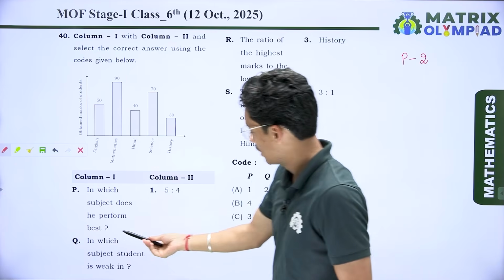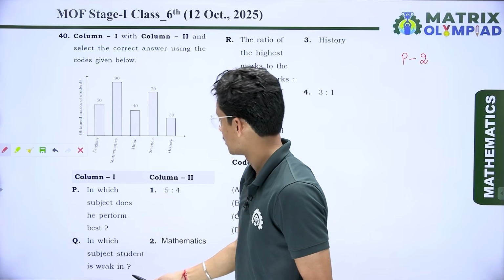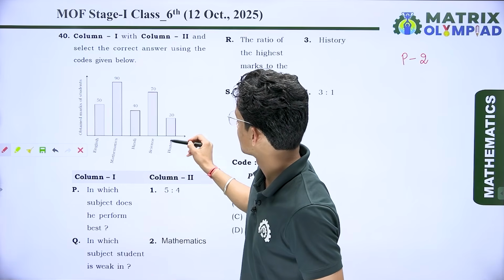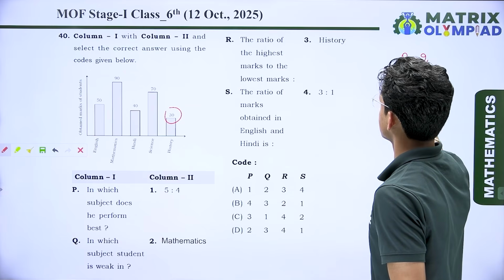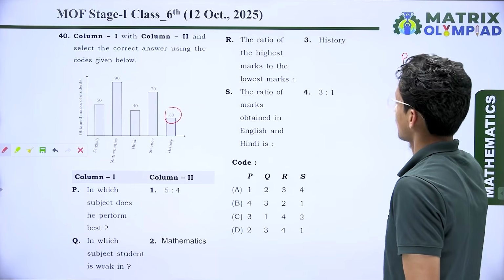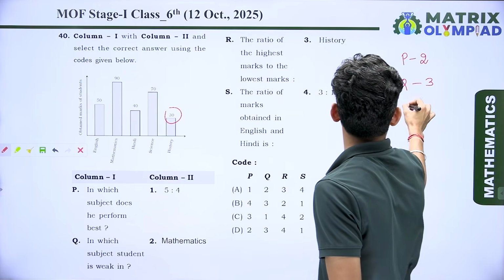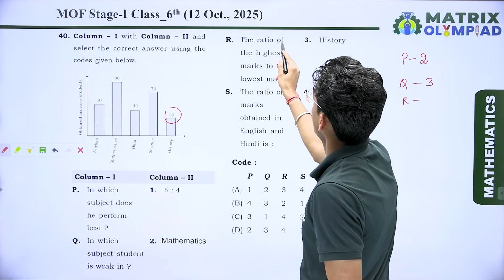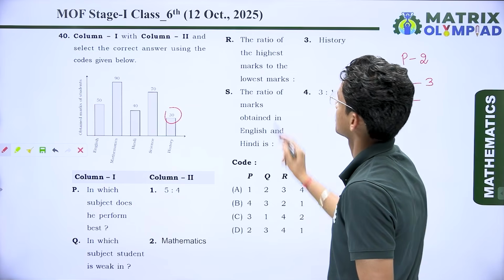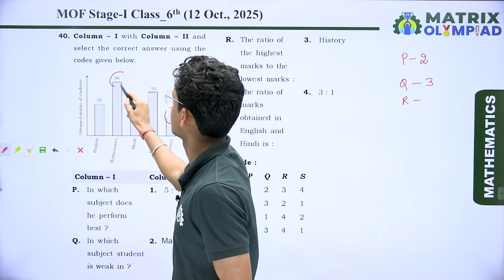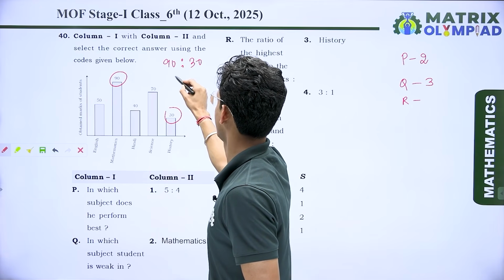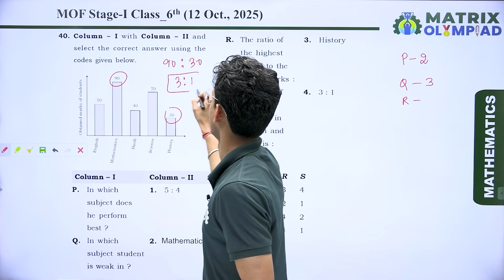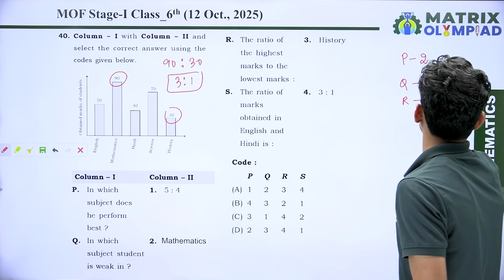After that, Q: in which subject is the student weak? The student is weak in history because he gets only 30 marks. It means Q is connected to history, that is 3. Now R, we have the ratio of the highest marks to the lowest marks. Here we have the highest marks, that is 90, and the lowest marks, that is 30. So the ratio we can say is 3:1. It means R is connected to 4.